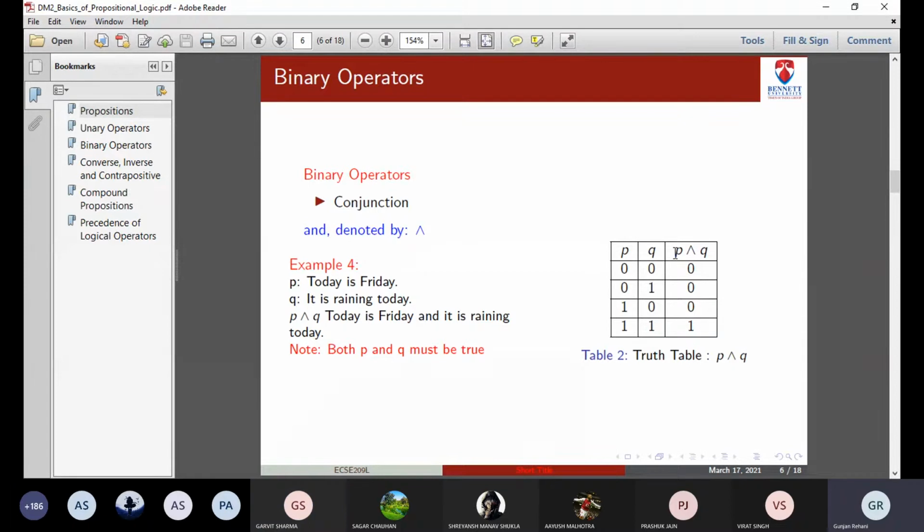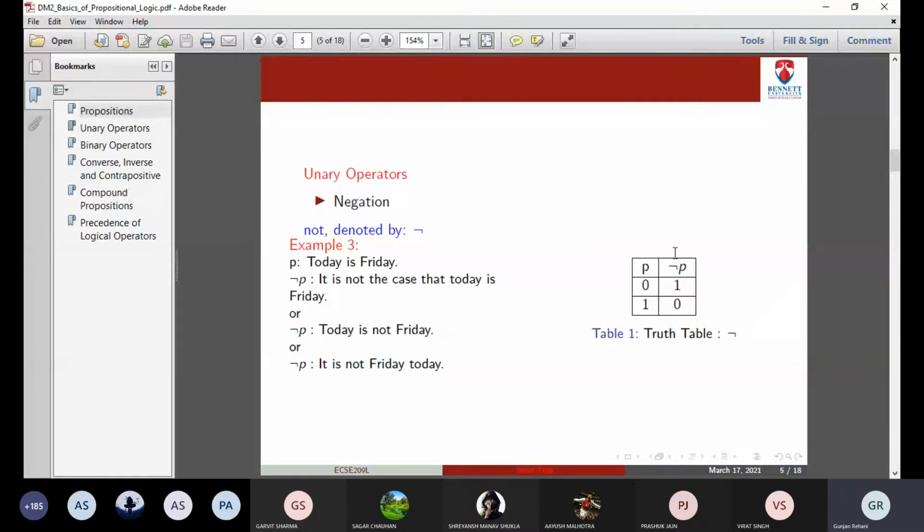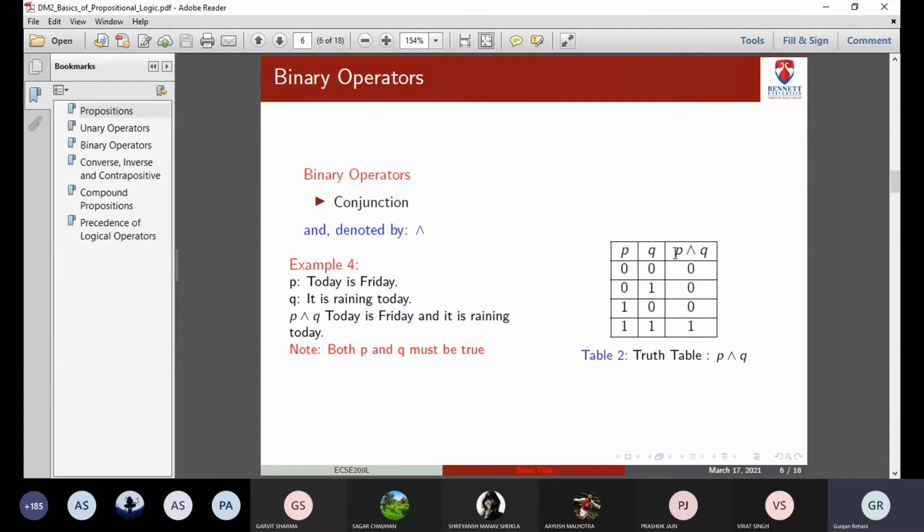Likewise, we have binary operators. The first binary operator is conjunction. The symbol is also given. The symbol is similar to the intersection symbol, right? You can learn it this way. You should know the symbol for every operator, either a unary operator or a binary operator. For negation, I told you the symbol; you can note it down. Now the symbol for conjunction is also given. You should know this symbol.